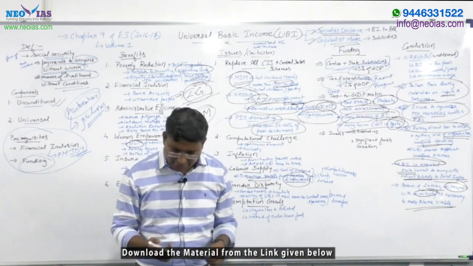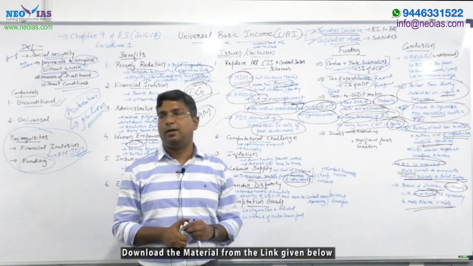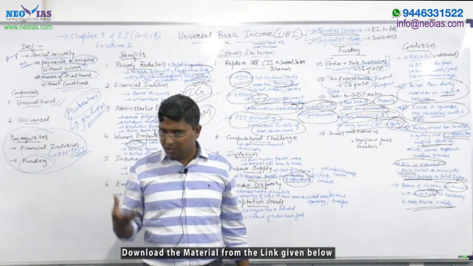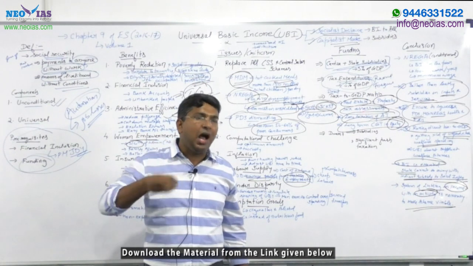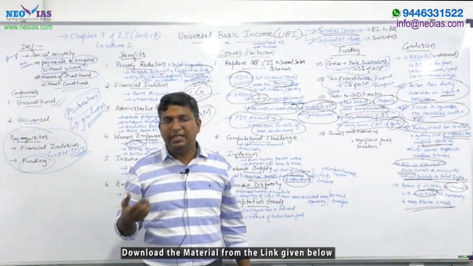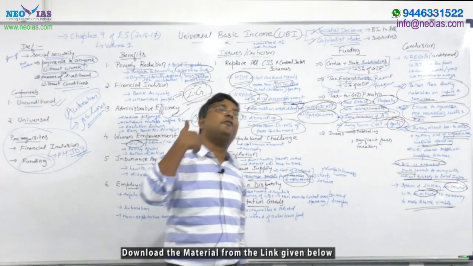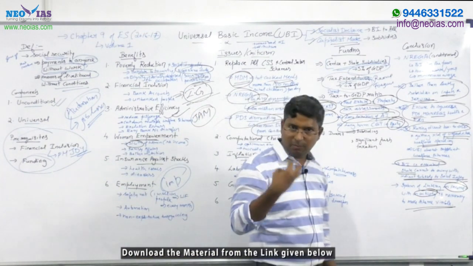So you can conclude that in India, where the majority of the people are poor and unemployed, UBI as a concept without any condition, which is possible in a developed country, is not possible in India.